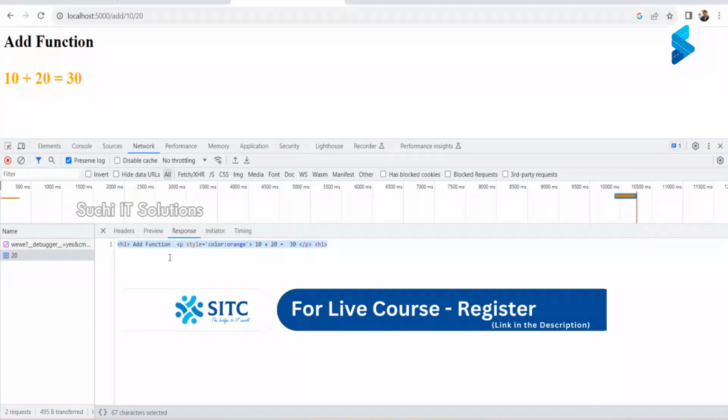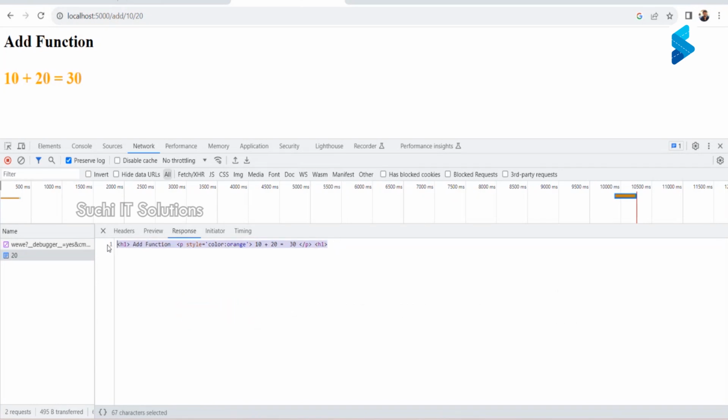Right? So this HTML is understood by the browser. So what we have returned from the backend is this, right? This is exactly what we have returned. But when it comes to the browser, do you see h1 or p or something called style? You don't see anything because the browser understood this HTML structure and it has been visualized in the same format.